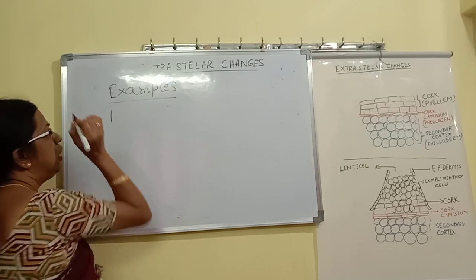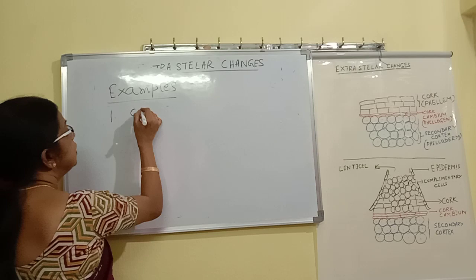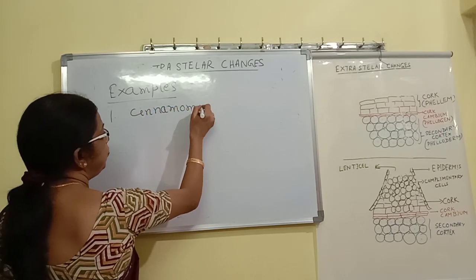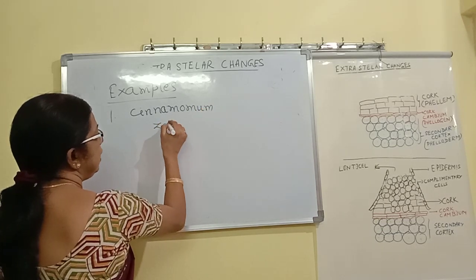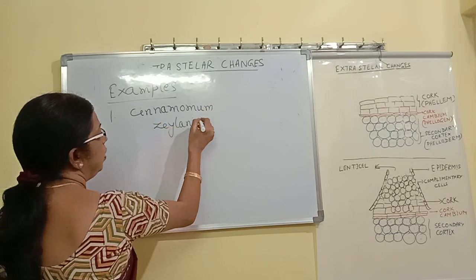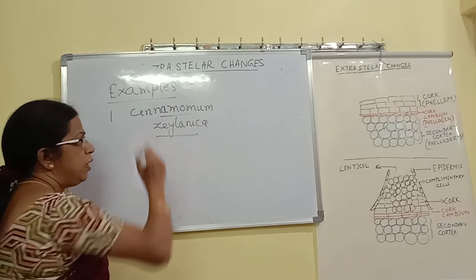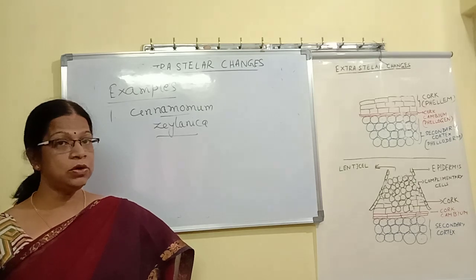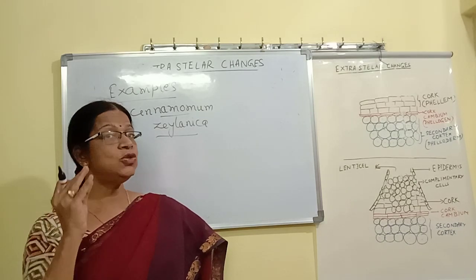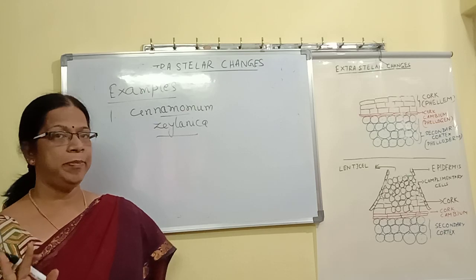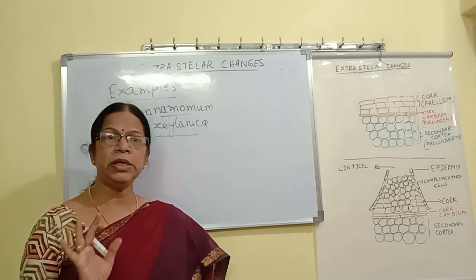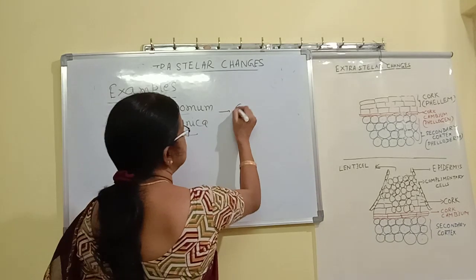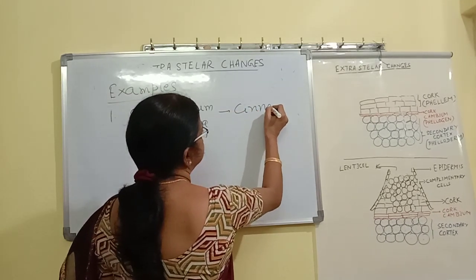First example, all of you know it, is the bark from this plant, Cinnamomum zeylanica. Remember all, since as a science student always I tell my students you have to know the scientific name. You have to try to remember the scientific name. So what is Cinnamomum zeylanica? It is cinnamon.